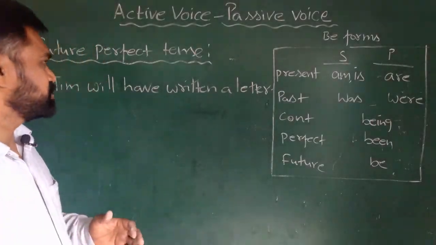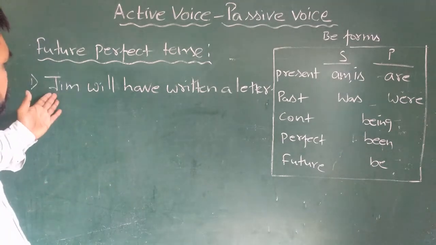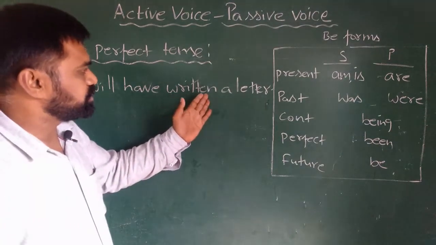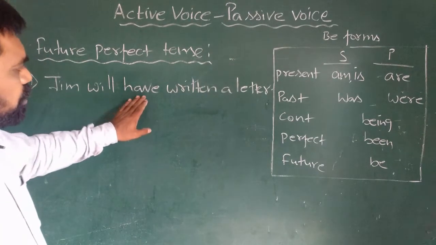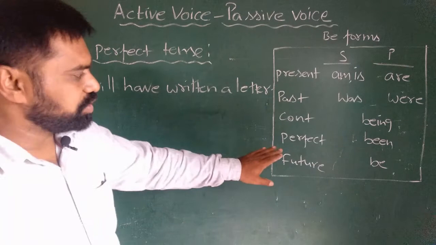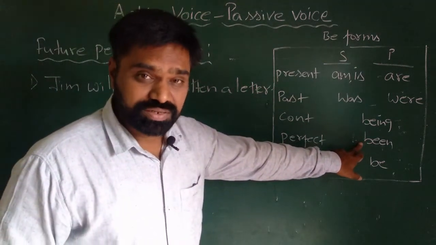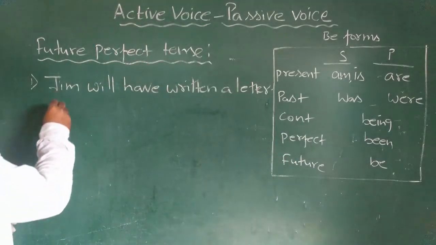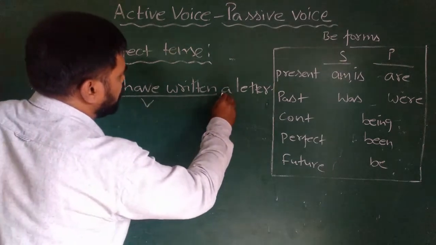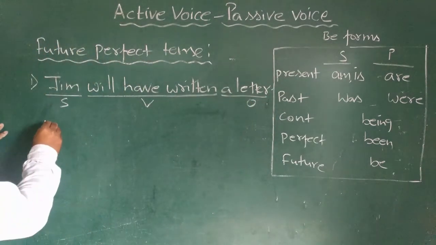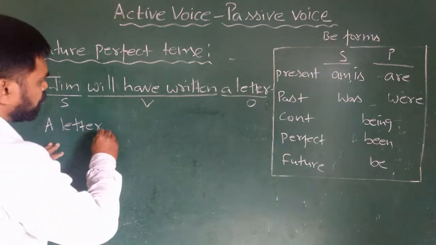Let us look at this example, a sentence based on future perfect tense here. Jim will have written a letter. So what we notice here, the sentence is in future perfect tense. So future perfect tense, for perfect tense we use be form as being. So that is what we have to keep in mind. The same method we will underline what is a subject, what is a verb, and what is an object here. We'll keep the object in place of subject, a letter.